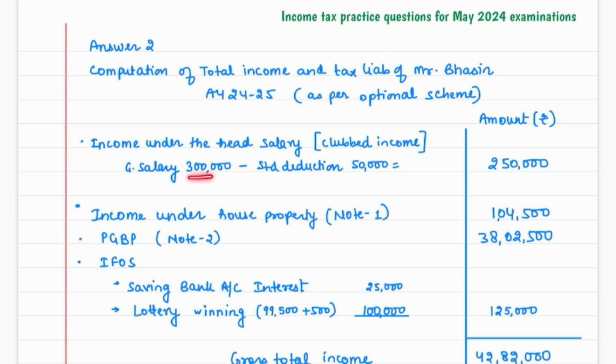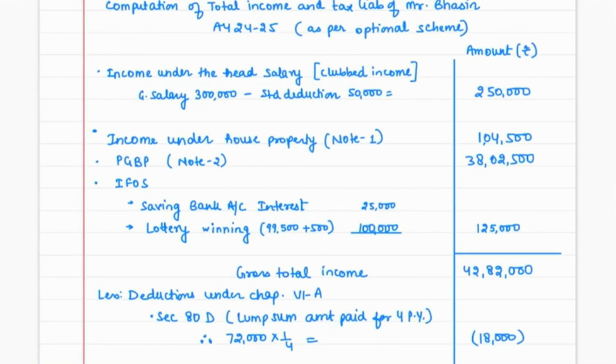So the gross salary would be 3 lakh of Mrs. Basin, and we have to give standard deduction also. So this would be 2,50,000, but this income would be clubbed in the hands of Mr. Basin, right? So there would be salary income also. This was a good point. Again, we have to compute the house property income. I'll show you the note also. 1,04,500. PGBP income was this, and we have gross total income of 42,82,000.